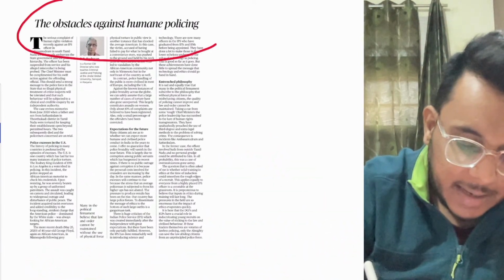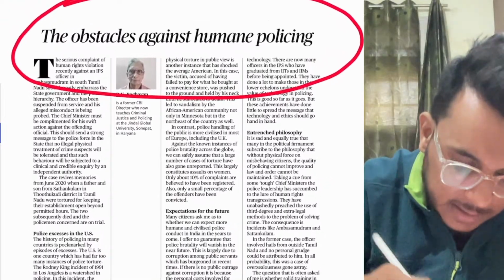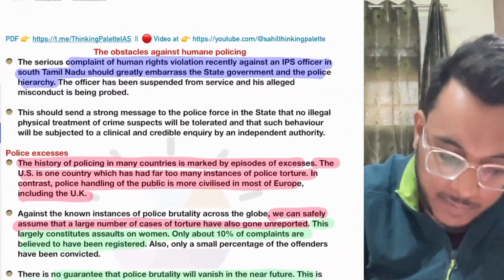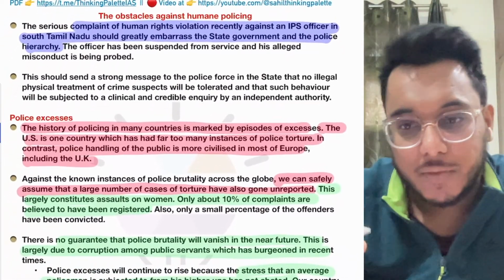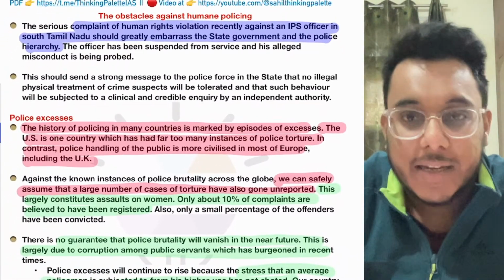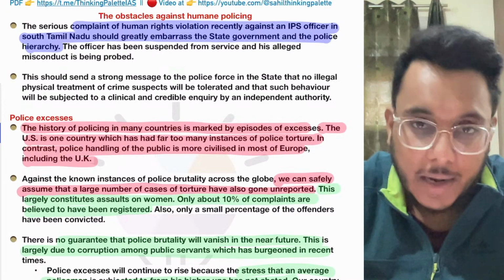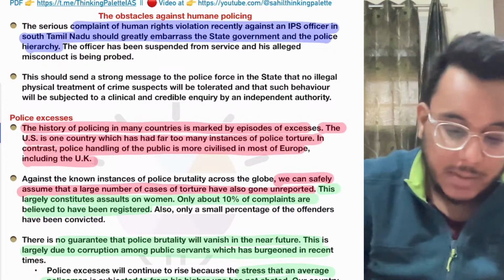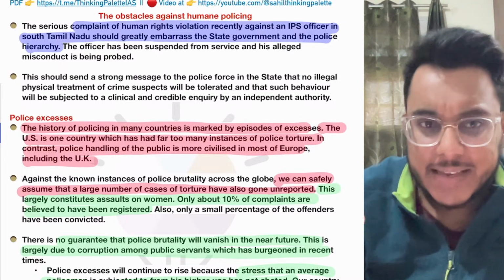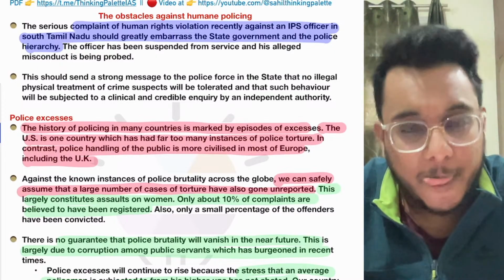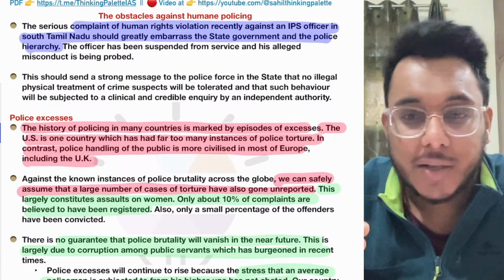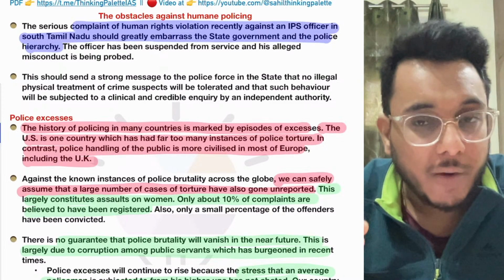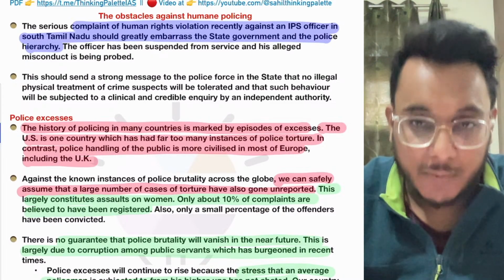The obstacles against humane policing. So guys, recently we have seen a kind of human rights violation case that was reported from Tamil Nadu, where an IPS officer harassed someone. Basically the article is saying that when we talk about policing in India, policing is not a kind of service, rather it is a force, and force is often used to terrorize someone.